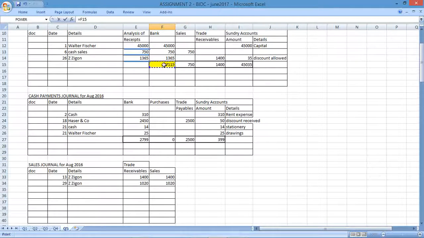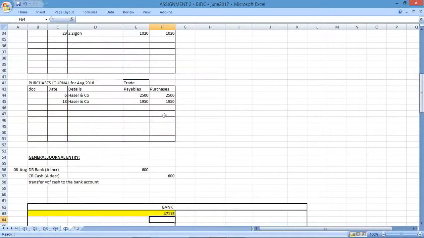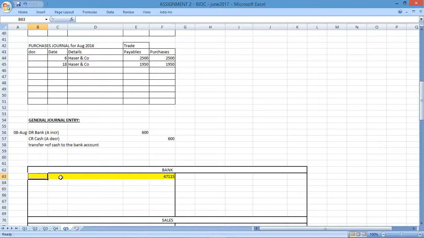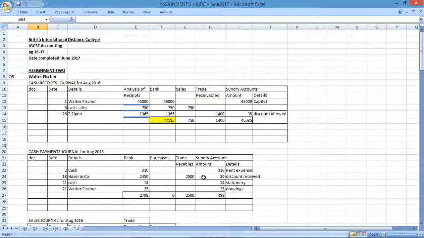If I go to my cash receipts journal, bank is going to go up by that amount, 47,115. That's going to increase bank, so I need to record that here. The total comes from the cash receipts journal. The cash receipts journal is going to increase bank, and this was at the end of the month, so 31st of August, total receipts from the cash receipts journal, and there's our first amount.